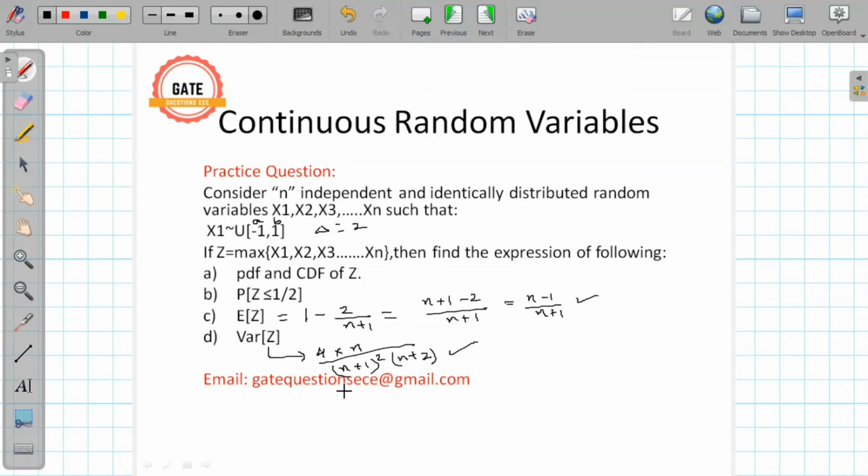So I hope you have learned how to handle such questions in the GATE exam if they appear. And in the GATE exam, they will not ask you to find the PDF and the CDF. They will directly ask you these forms of questions.